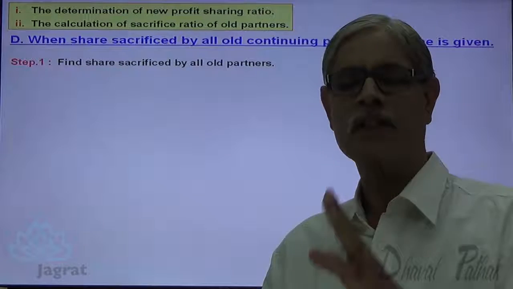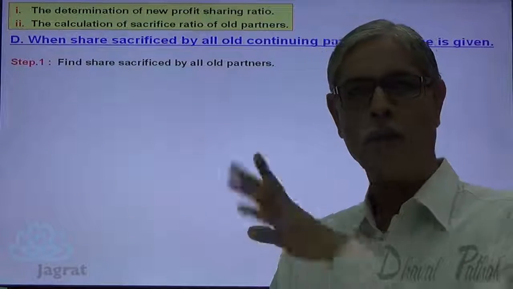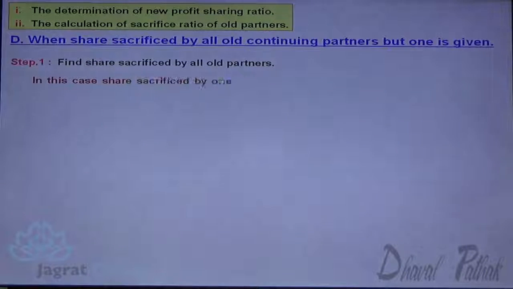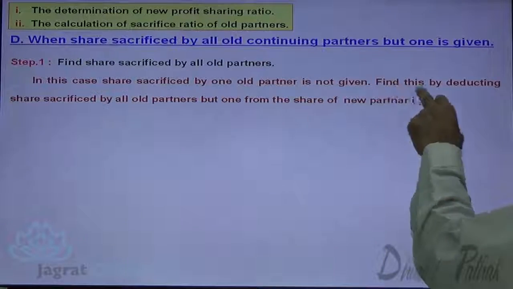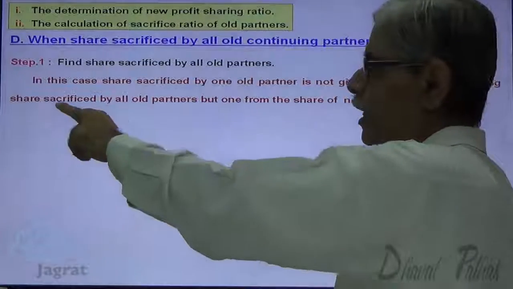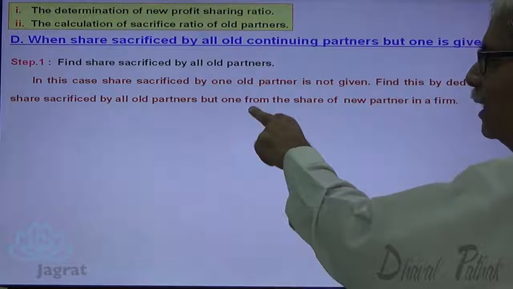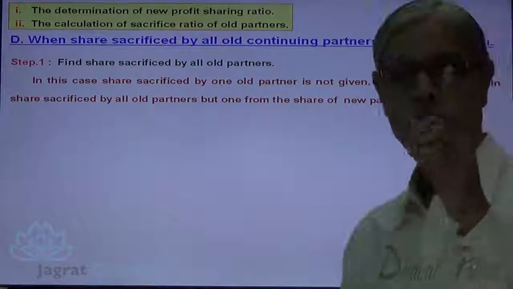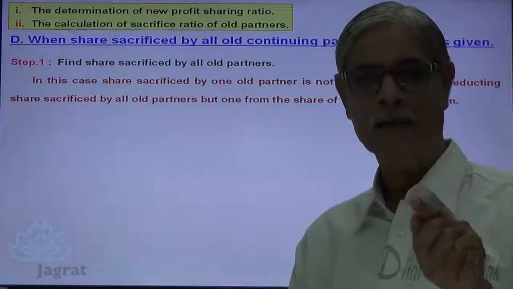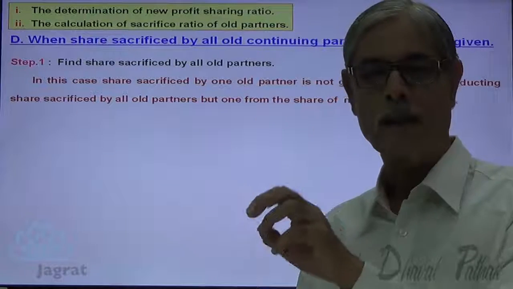So, first step, you have to find out the share sacrificed by all old partners. In this case, share sacrificed by one partner is not given. Find this by deducting share sacrificed by all old partners but one from the share of the new partner in the firm.